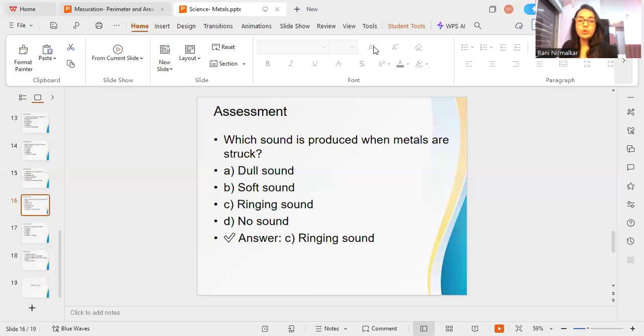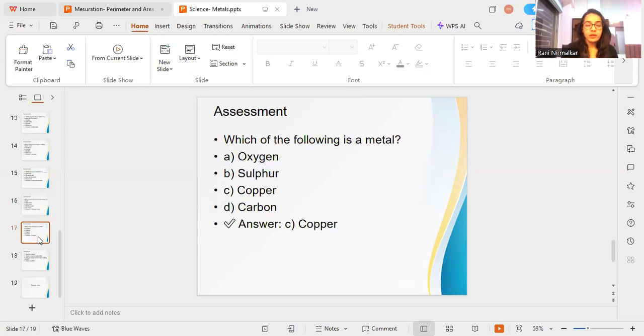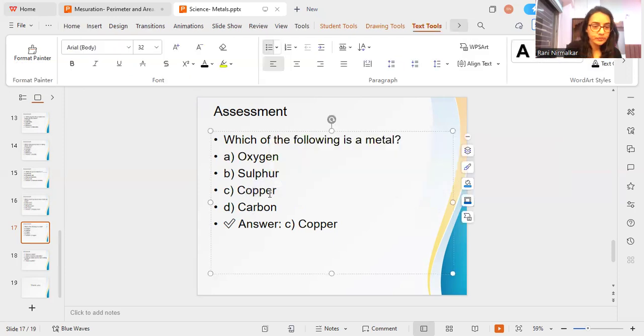Which sound is produced when metals are struck? When metals are struck, they produce a ringing sound, and this property is called sonorous. Which of the following is a metal? I'll give you examples: oxygen, sulfur, copper and carbon. Oxygen is a gas, sulfur is a solid non-metal, carbon is a non-metal, and copper is the metal here.